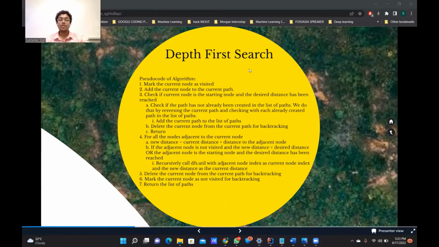Delete the current node from the current path for backtracking, then return. For all the nodes adjacent to the current node, initialize new distance to current distance plus distance to the adjacent node. If the adjacent node is not visited, then we check whether the new distance is less than the desired distance or not. Or whether the adjacent node is the starting node and the desired distance has been reached or not.